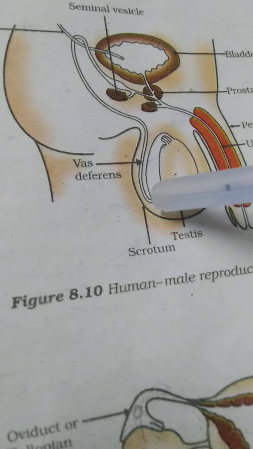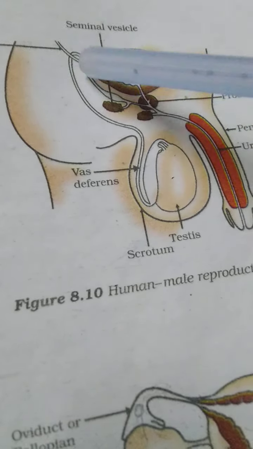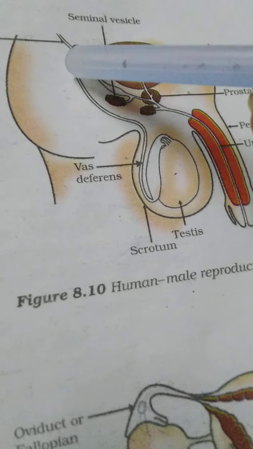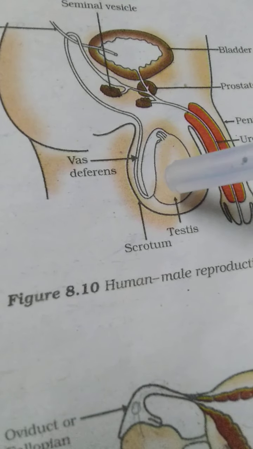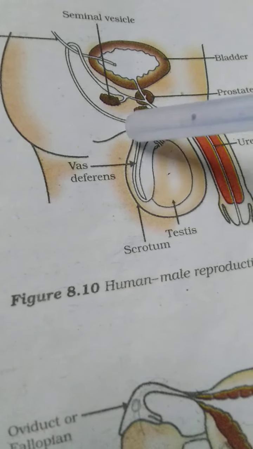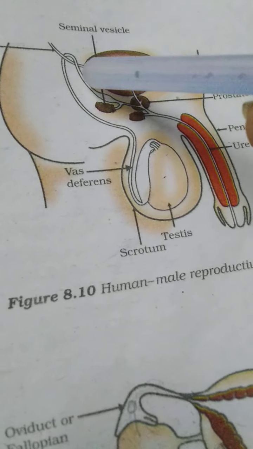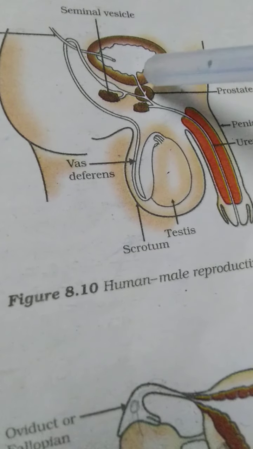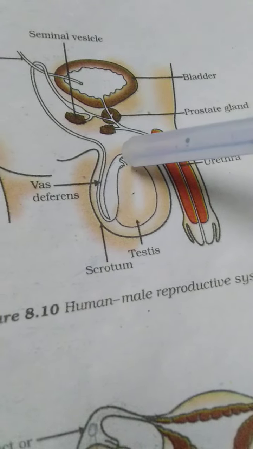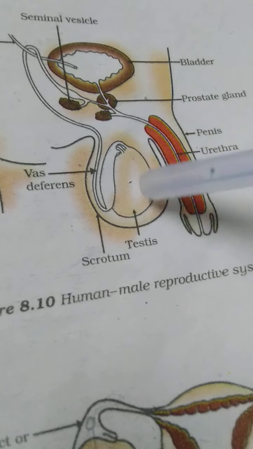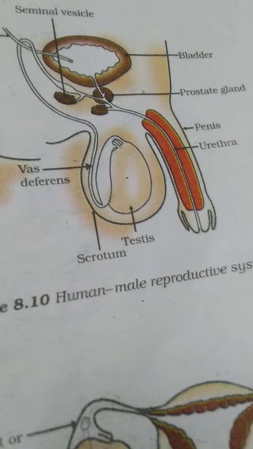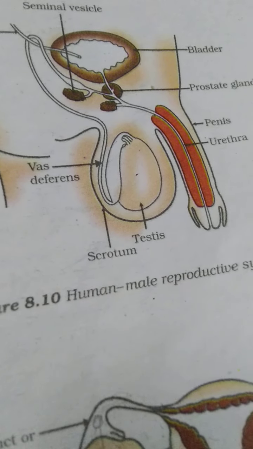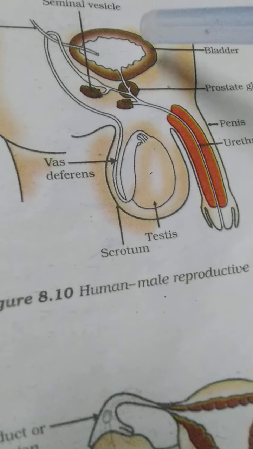From the pair of testes, from each testes, one tube arises. That means two tubes will be there. These tubes are called vas deferens, which carry the sperms from the testes. Then it goes upward and joins the ureter from the urinary bladder. We know the testes produce sperms, and the urinary bladder will store urine.